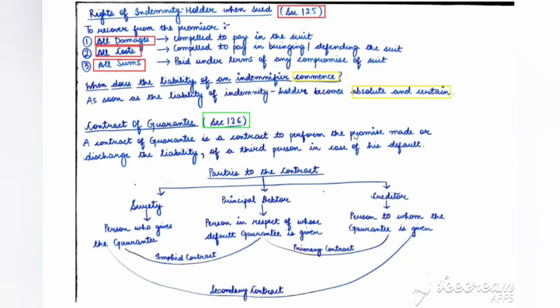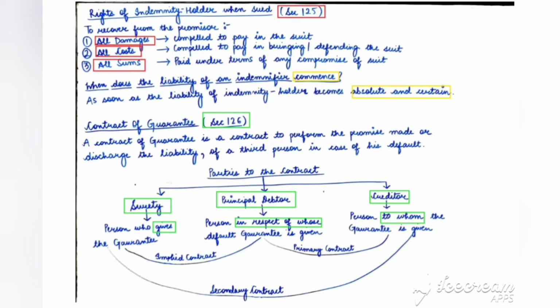So what are the parties to the contract? The number one party is surety. Second party is principal debtor. And the next is creditor. So who is a surety in the contract of guarantee? Surety is the person who gives the guarantee. Principal debtor is a person in respect of whose default guarantee is given. And creditor is a person to whom the guarantee is given.